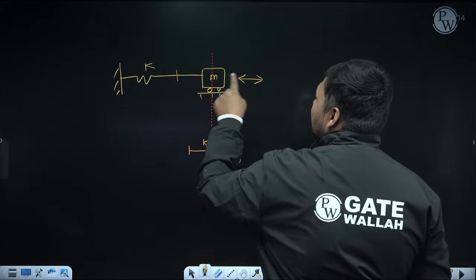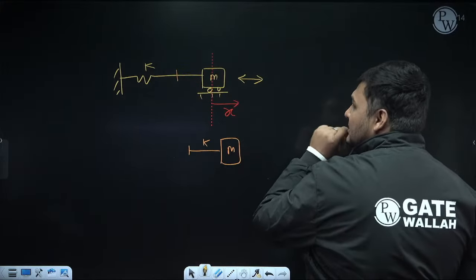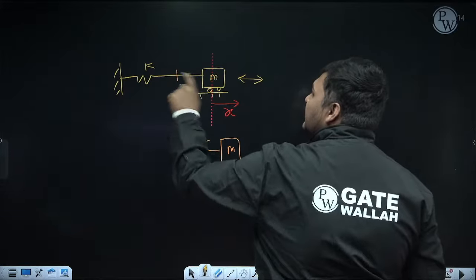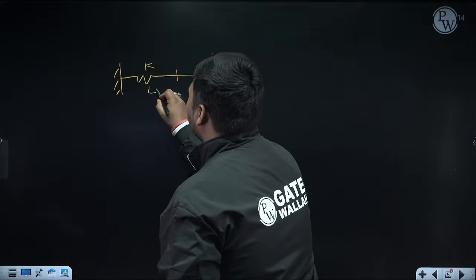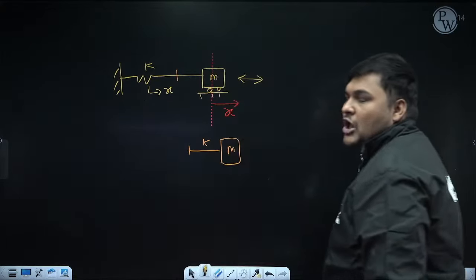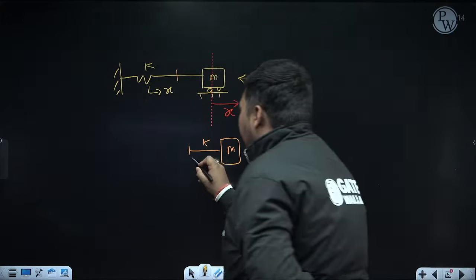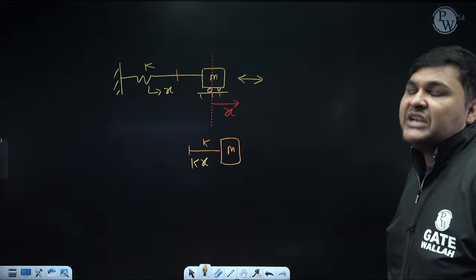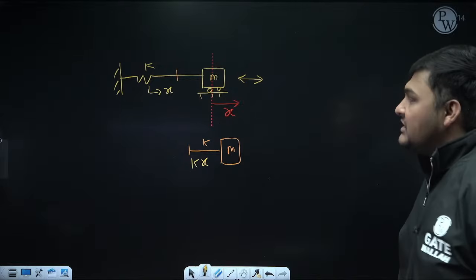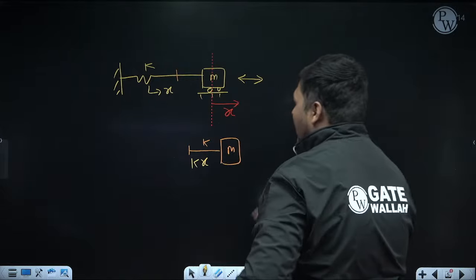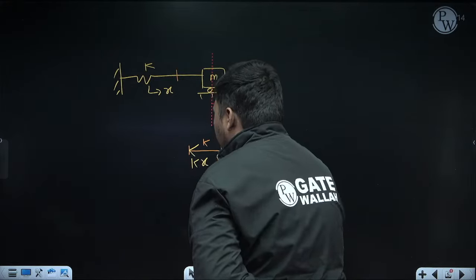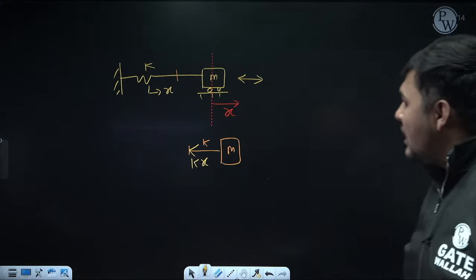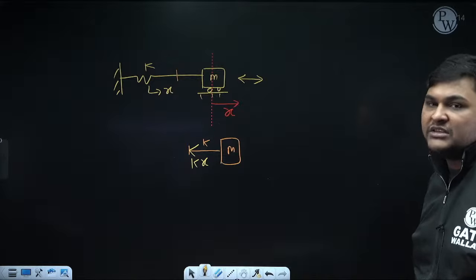Right now the displacement of the mass from the mean position is x, and this spring is directly connected to the mass. So can I say the displacement of this spring from the mean position is also x? So here the restoring force will be K into x, stiffness into displacement. And its direction will be opposite to x. Right now x is in this direction, so the restoring force will be in this direction. So this is the restoring force. No other spring is attached, so the restoring force is completed.